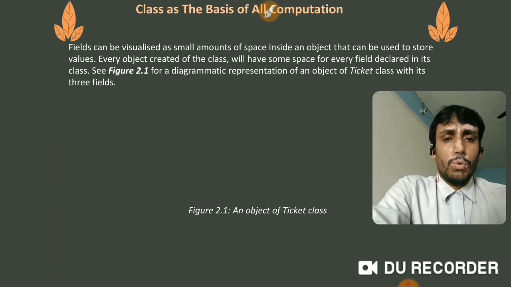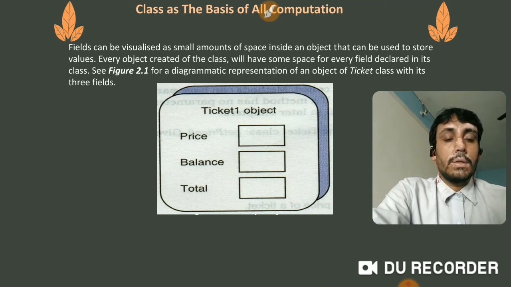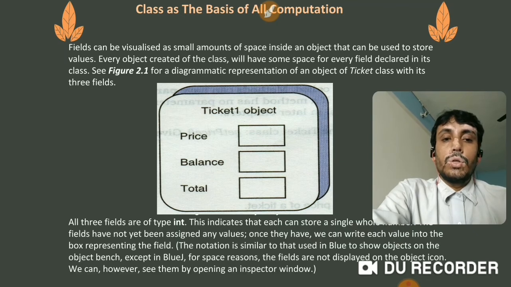You can see that a figure, 2.1, is given as a diagrammatic representation of an object of the Ticket class with its three fields. See, this is the ticket1 object, and the object has these three fields: price, balance, total.